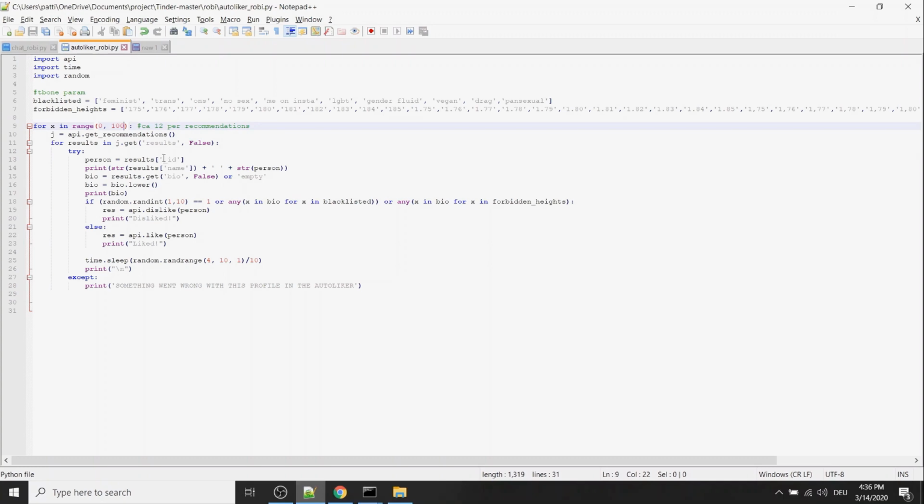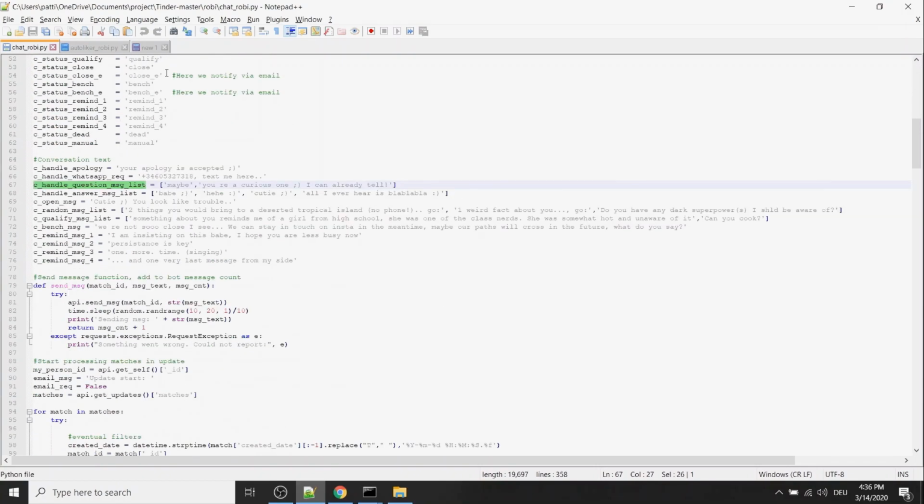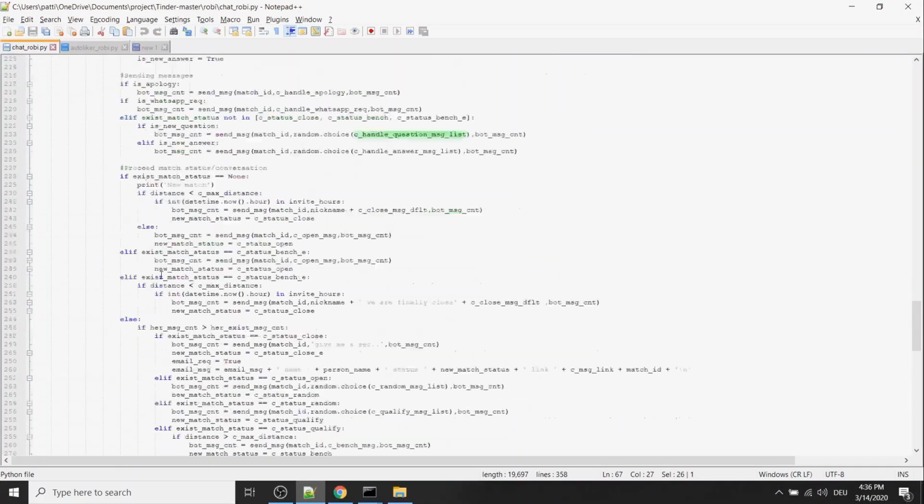So this is the autoliker. The chat is a bit more complicated. The chat basically is status based. It's still just basically a page of instruction. You have to understand.